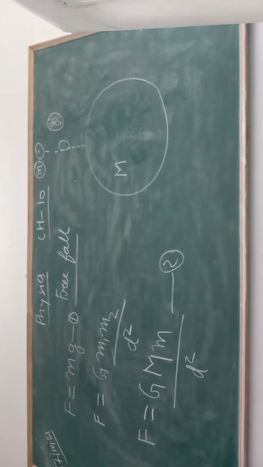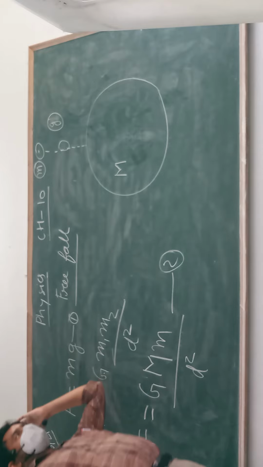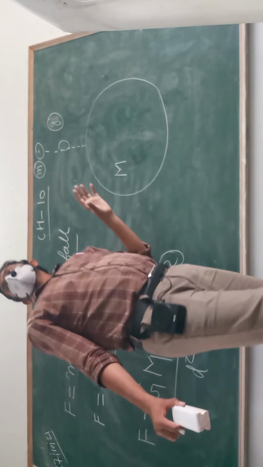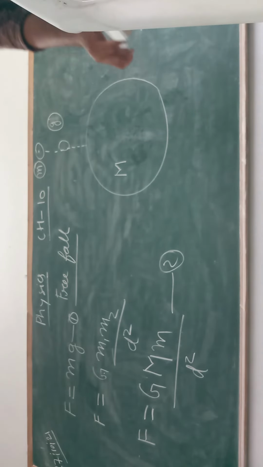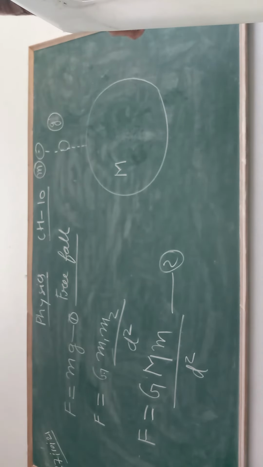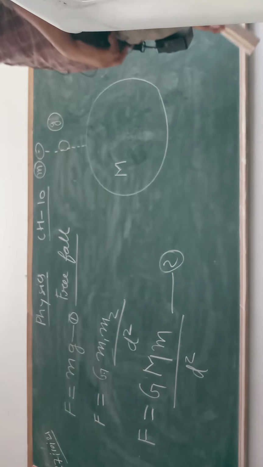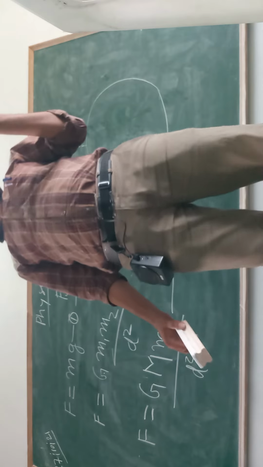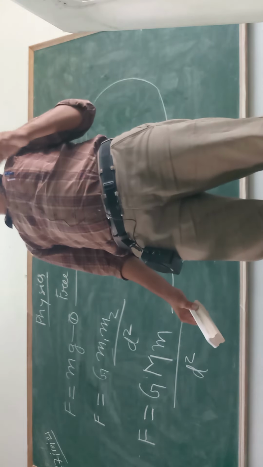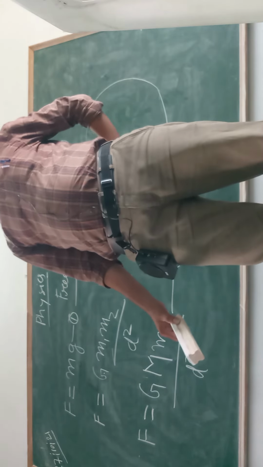Any doubt? No. Same force I have calculated with a different technique, different method, different formula, but the result will be the same. In mathematics also you solve the same problem with different methods, but you ultimately get the same result. Am I right or not?